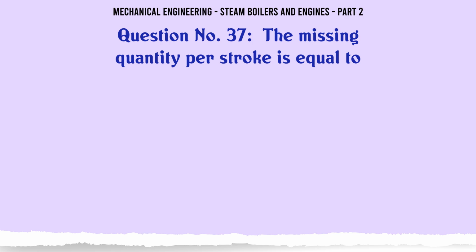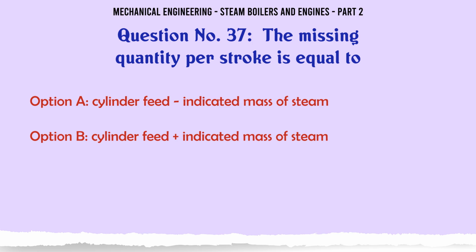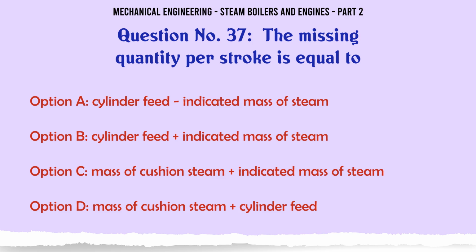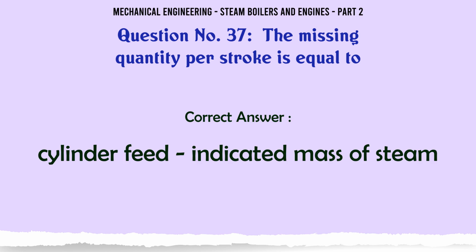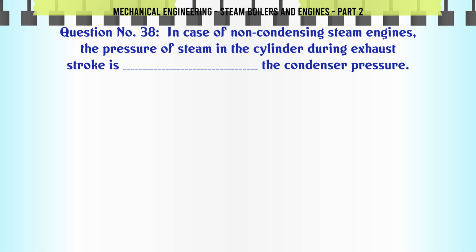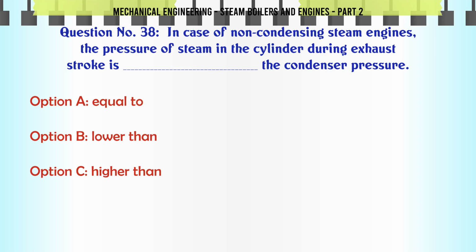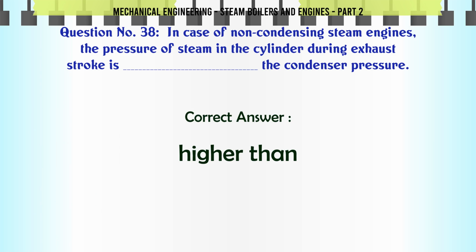The missing quantity per stroke is equal to A. Cylinder feed indicated mass of steam. B. Cylinder feed indicated mass of steam. C. Mass of cushion steam indicated mass of steam. D. Mass of cushion steam cylinder feed. The correct answer is cylinder feed indicated mass of steam. In case of non-condensing steam engines, the pressure of steam in the cylinder during exhaust stroke is the condenser pressure. A. Equal to B. Lower than C. Higher than D. The correct answer is higher than.